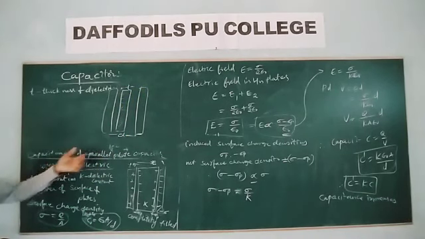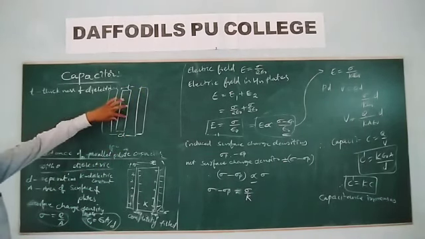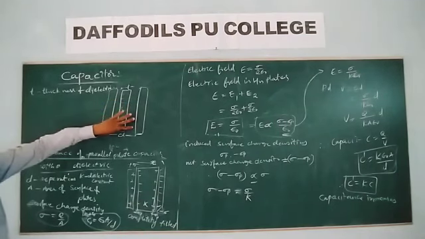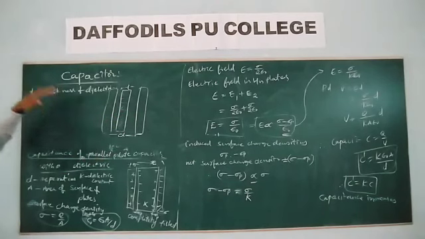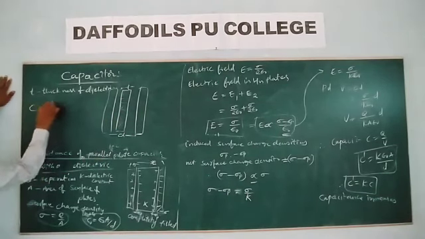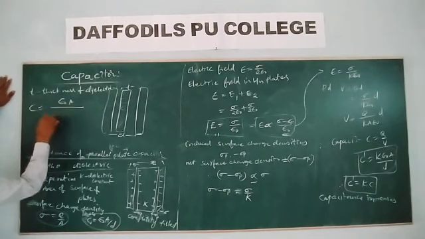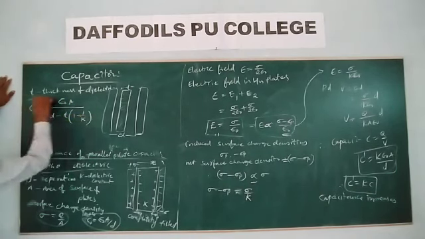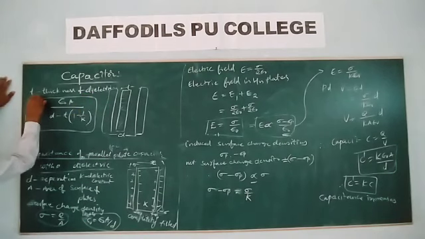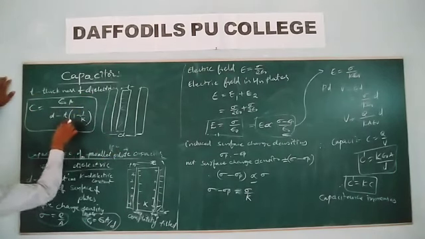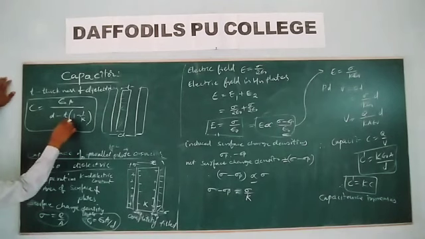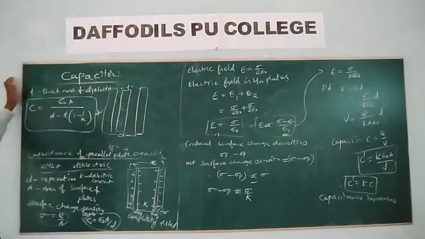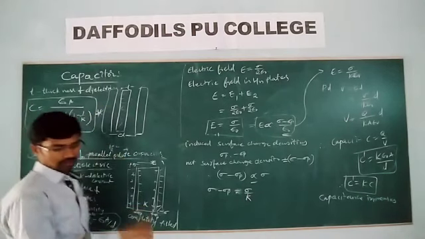Then V is equal to E into T, the electric field in the medium into T, plus the electric field E naught into D minus T. That is the resultant potential. Then C is equal to epsilon naught A by D minus T into 1 minus 1 by K. So if T is equal to D, what happens? D minus D, then you will get K epsilon naught A by D.